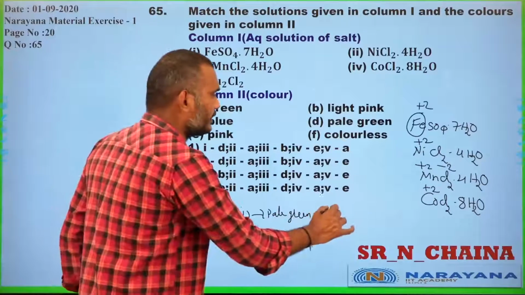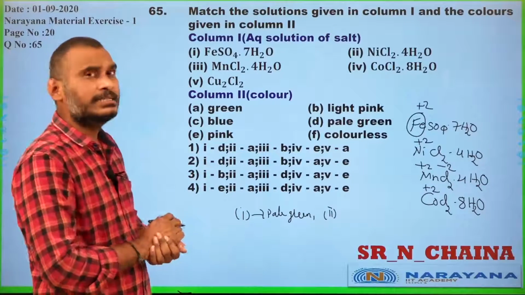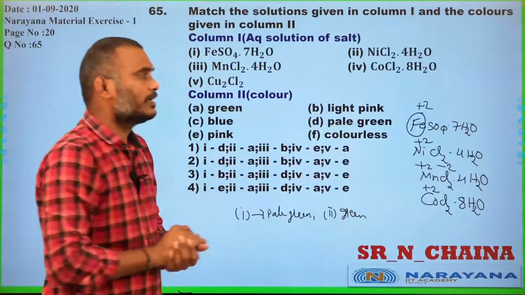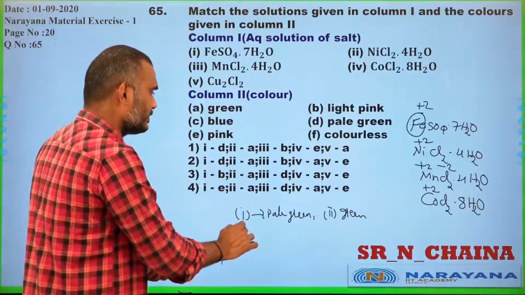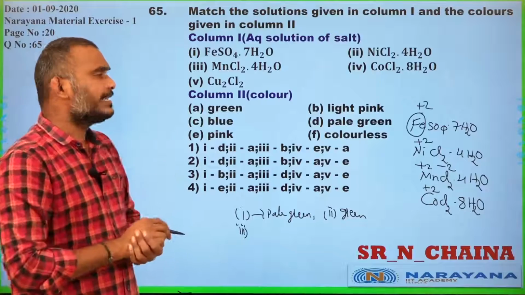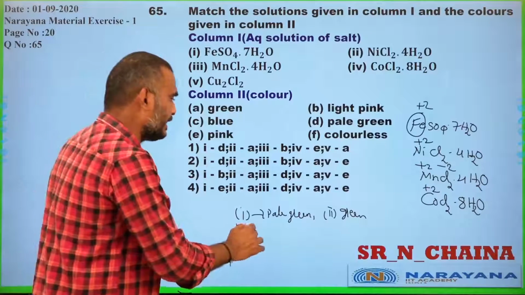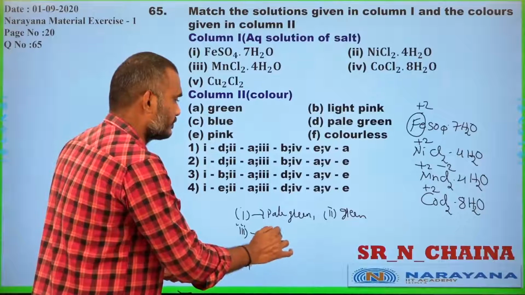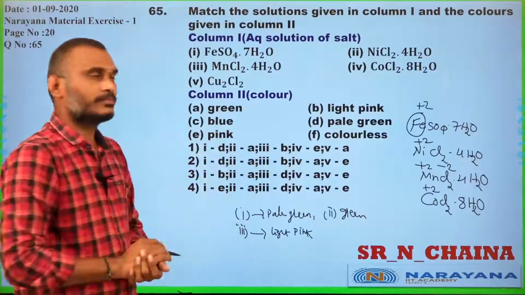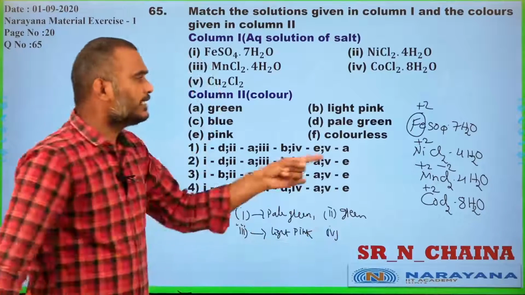Second one, who is that? Ni +2. Generally Ni +2 is dark green color when compared to Fe +2. And the third one is manganese +2. Manganese generally has buff color, that is light pink color. Light pink color.